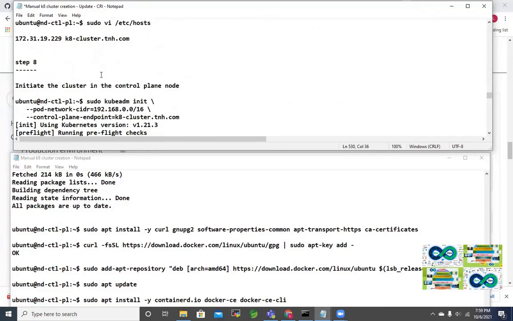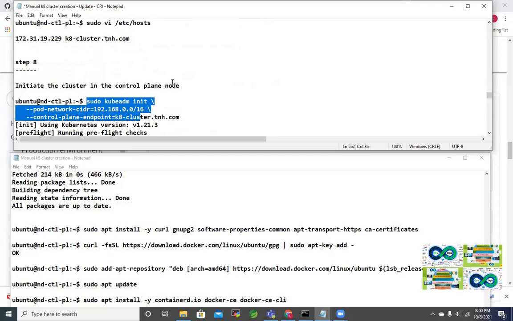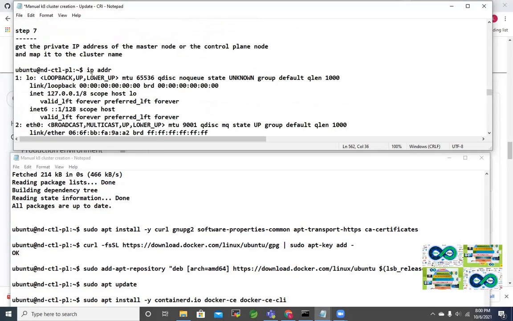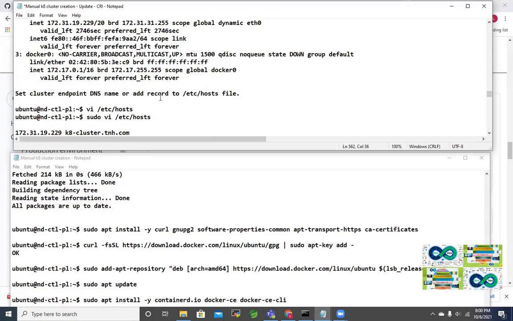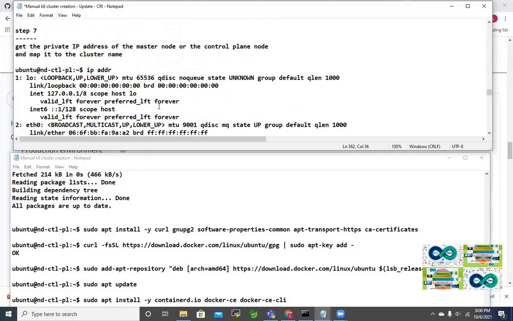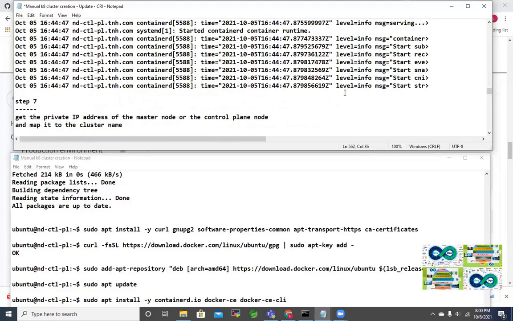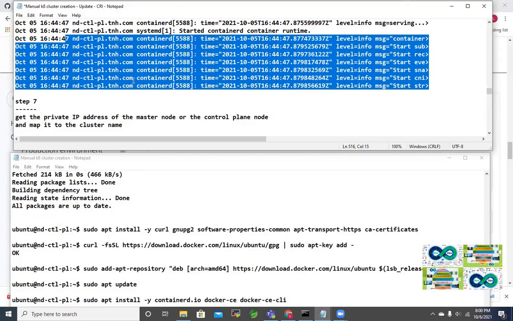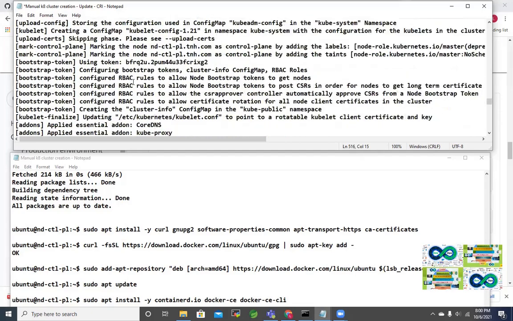Step 8 and beyond we are doing only in the master node. So I think this note is guiding you properly. And in all worker nodes, you have to do up to step 7, including containerd. Then once everything is done in the worker node, the worker nodes are ready to join the cluster.